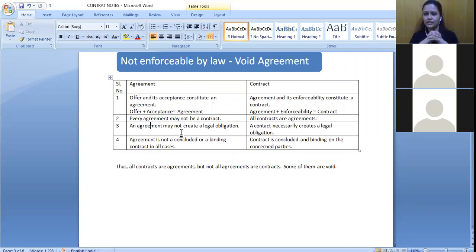So is this part clear? What is the difference between a contract and agreement? Yes, ma'am.